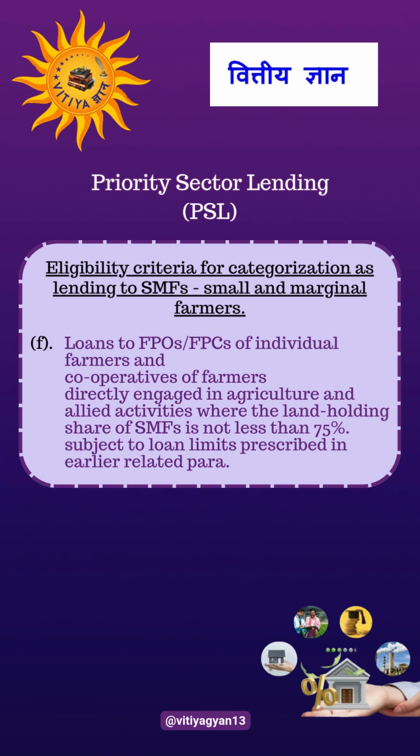Loans to FPOs, FPCs of individual farmers and cooperatives of farmers directly engaged in agriculture and allied activities where the land holding share of small and marginal farmers is not less than 75%, subject to loan limits prescribed in earlier related para.